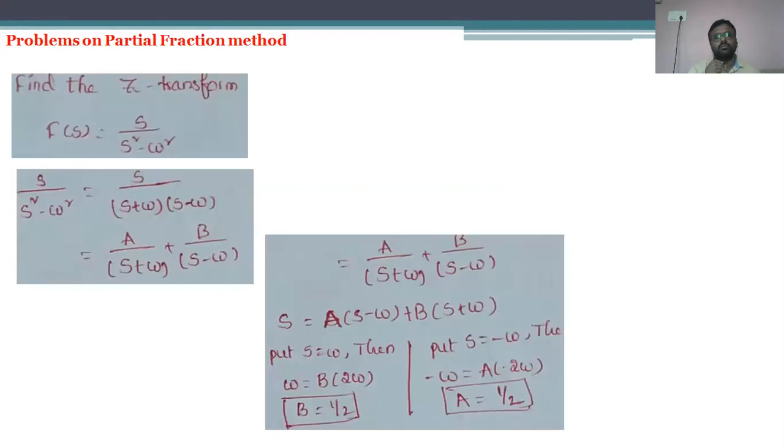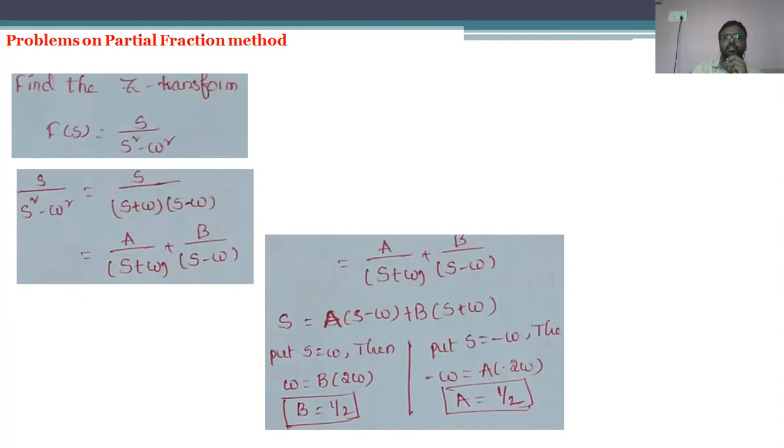After that we have seen the problems regarding the partial fraction method. If the sequence is given as s divided by s square minus omega square, it can be represented as s plus omega into s minus omega. So that sequence is taken as a divided by s plus omega plus b divided by s minus omega.